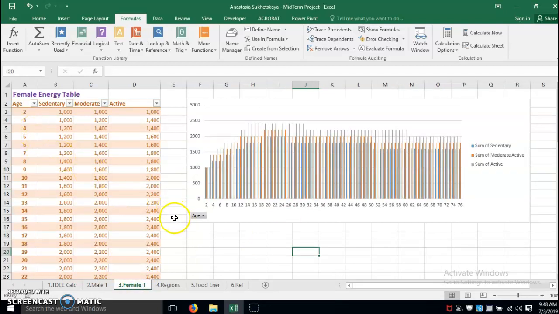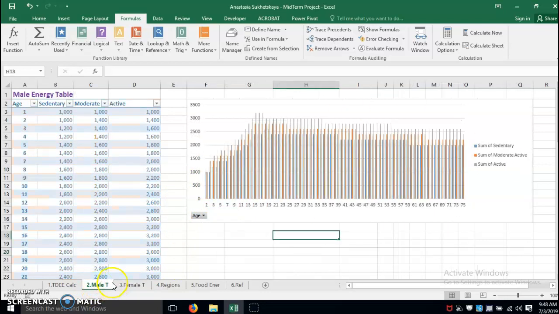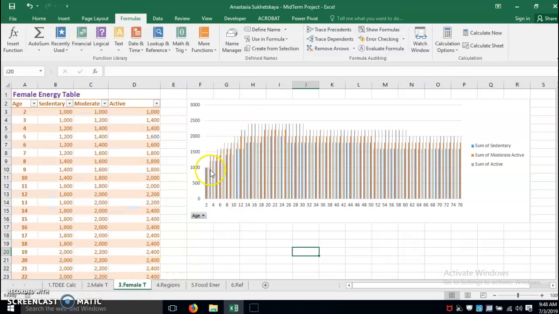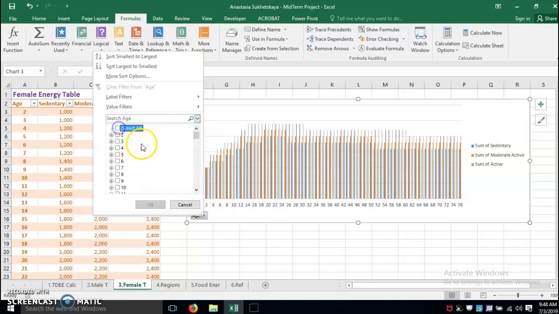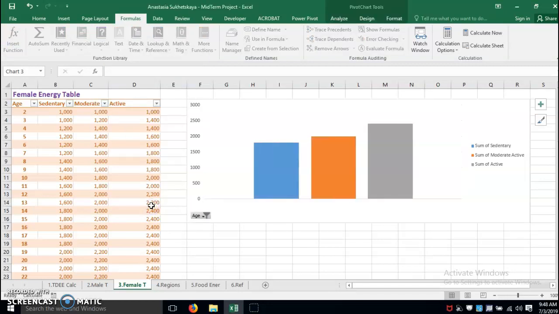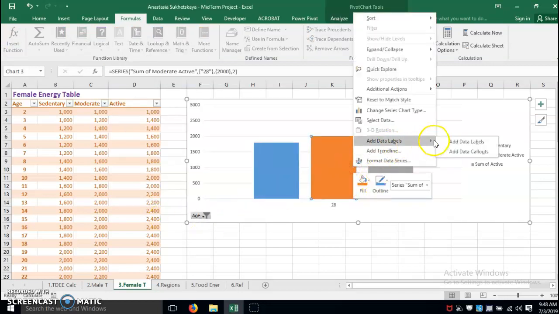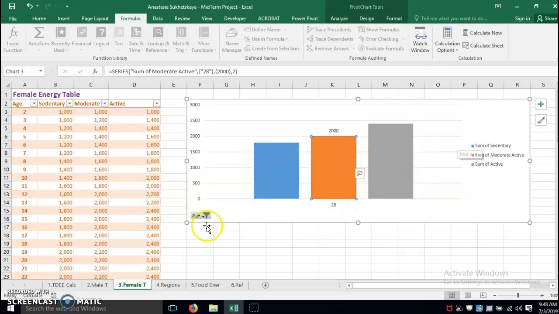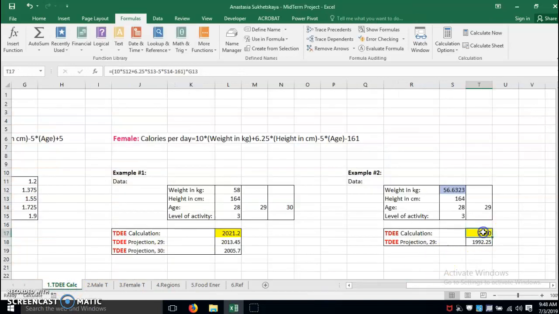For female it's basically the same chart. The only thing is that the amount of calories females have to consume is much less. Let's see my age, for 28. So for 28 years old, according to this table, I have to consume 2000 calories. So if I consume 2000 calories, my perfect weight is 56.63. So now I'm a little bit over, but it is fine.